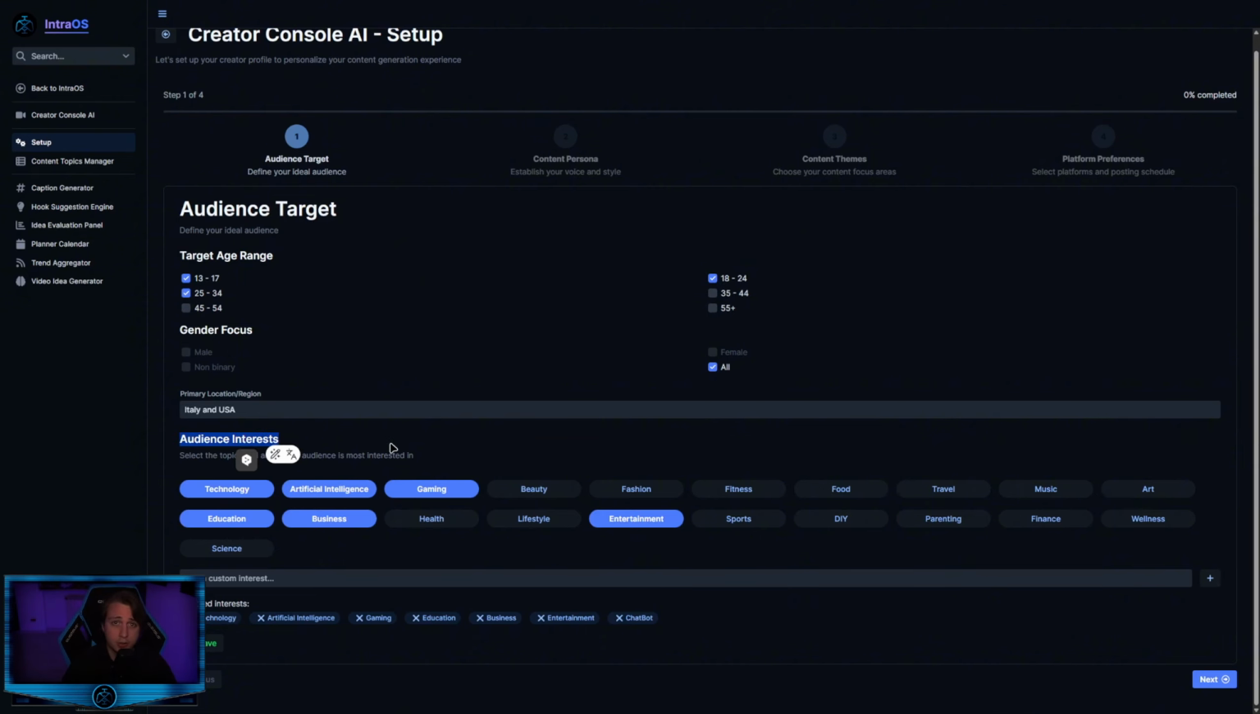Here you have to set your audience interest. So what your audience is interested in. In my case, technology, artificial intelligence, gaming, entertainment, education, and even business. If you don't see what you want to set, you can even add a custom interest. For example, in my case, I added chatbot. Let's click on save and then next.